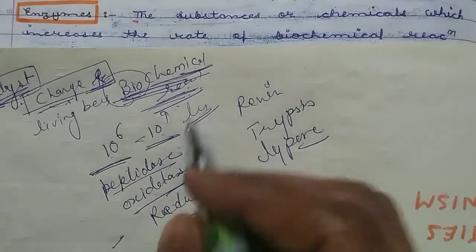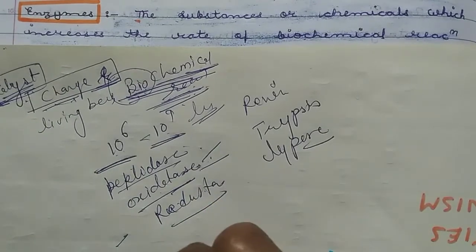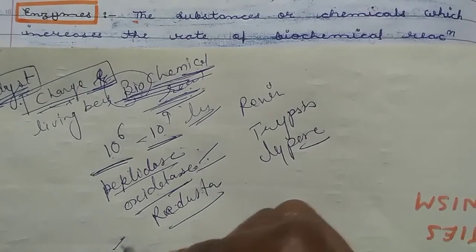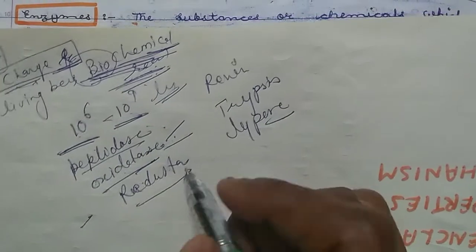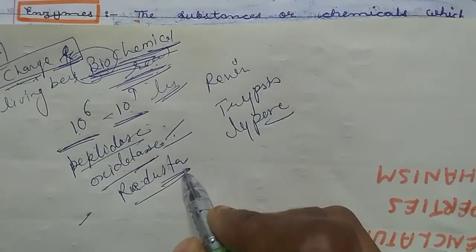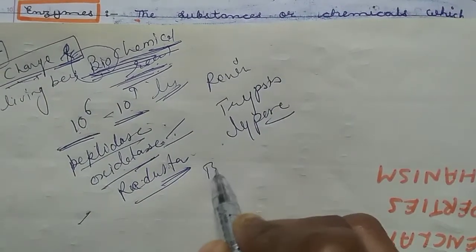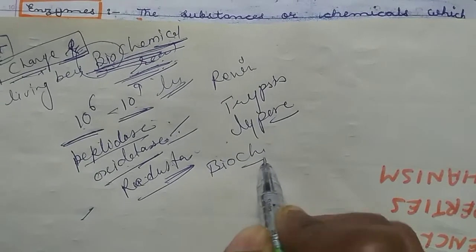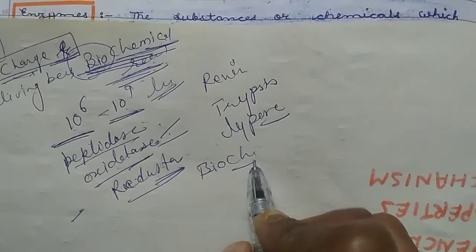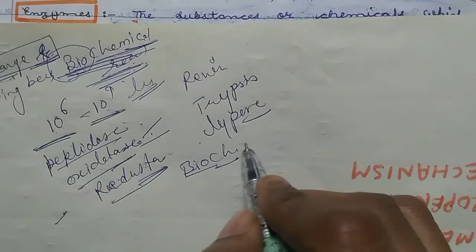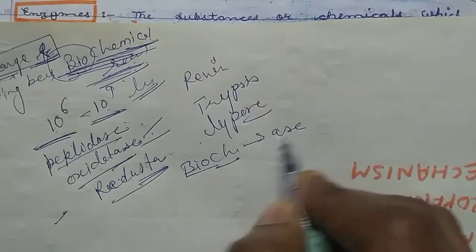Now we will discuss the nomenclature of enzymes. How can we nomenclate them? It is very simple: an enzyme related to a specific biochemical reaction is named after the reaction or reactant, ending with ase.